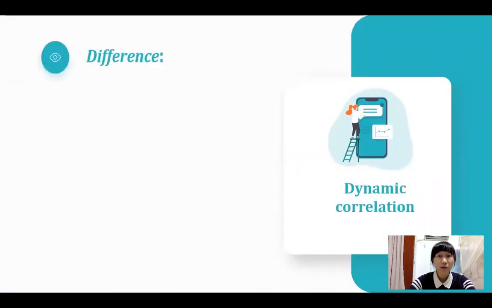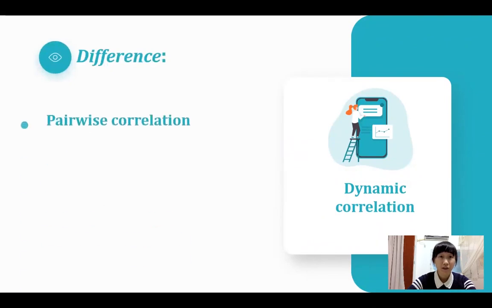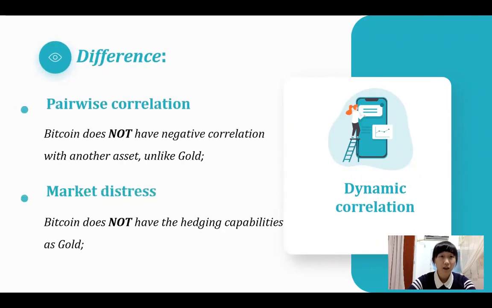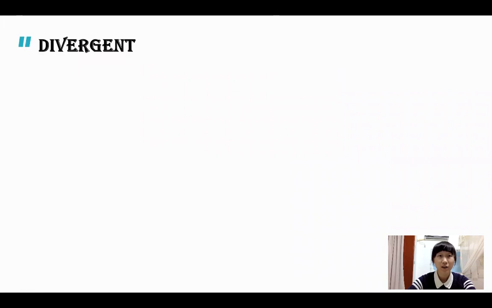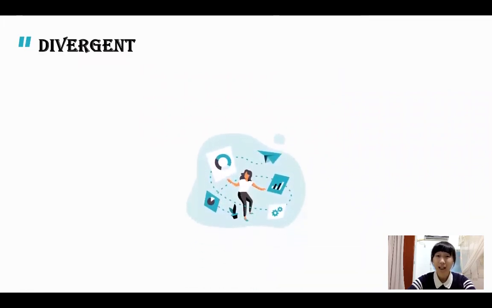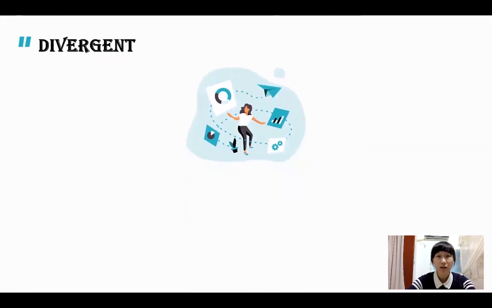Second, for dynamic correlation, the differences are greater. First, Bitcoin doesn't have negative correlation with another asset. And when the market is under distress, Bitcoin cannot serve as a hedge. So in a nutshell, to answer the questions we raised at the very beginning, Bitcoin may not serve as a new gold.